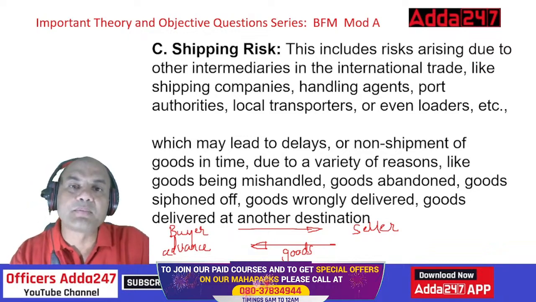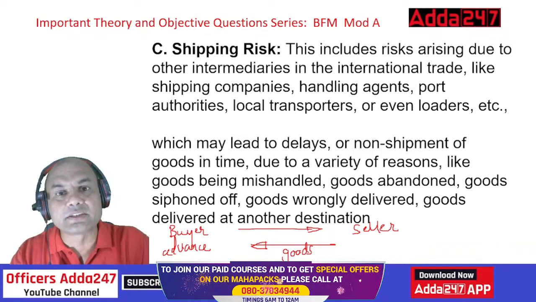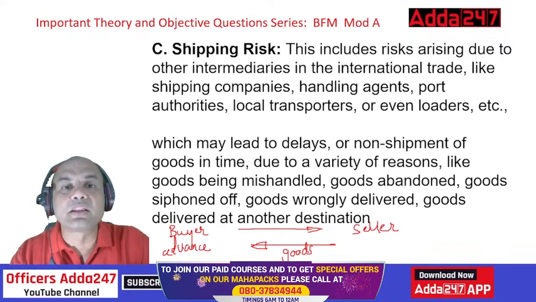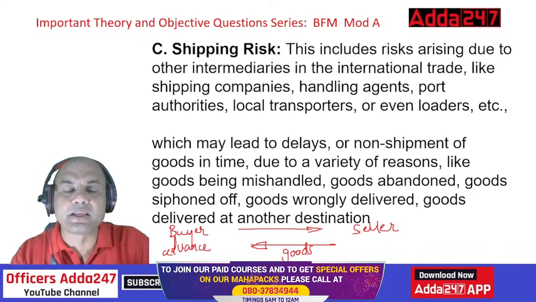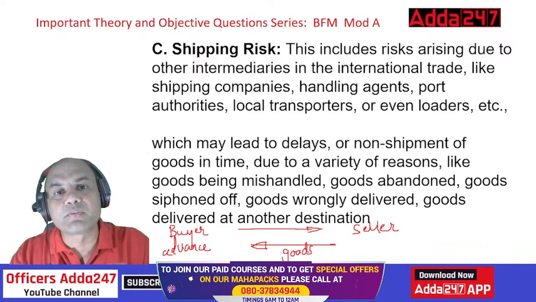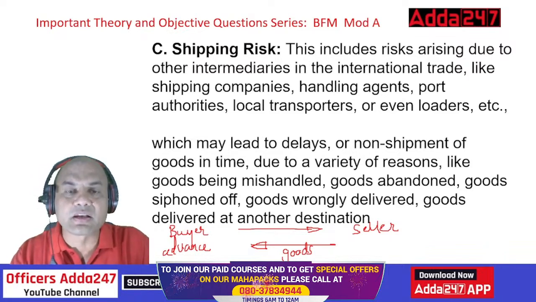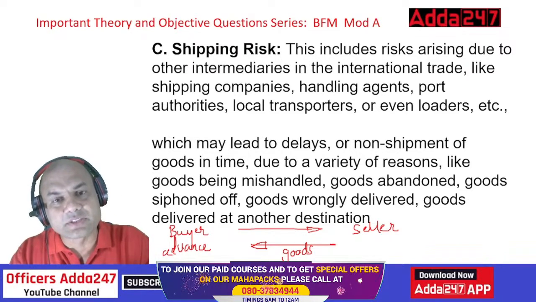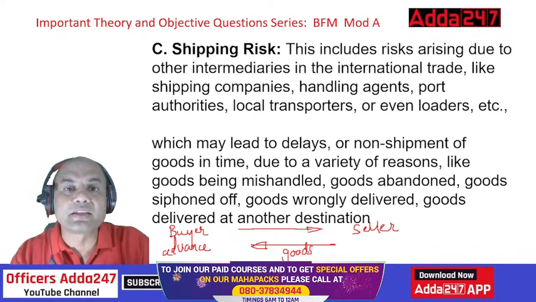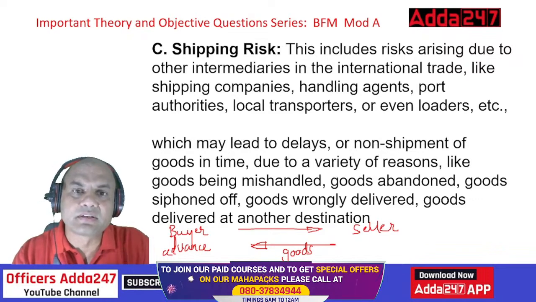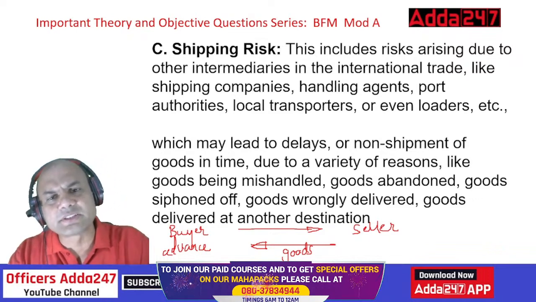Let's say I'm Reliance company. I'm telling them to deliver at my Chennai office. They are delivering at my Mumbai office. So it is delivered at the wrong destination. It is Reliance only, but they are delivering in the Mumbai office when I told them to deliver at the Chennai office. So that's basically shipping risk.